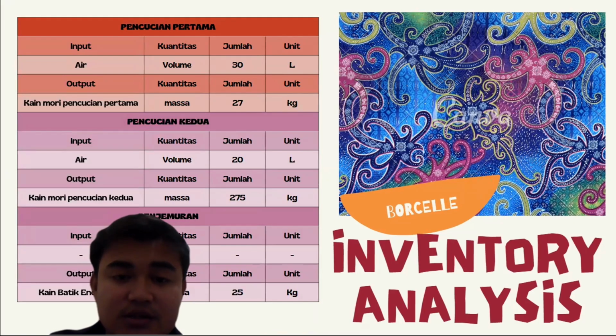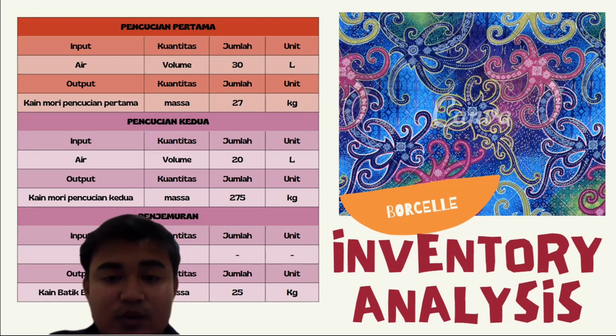Okay, this slide shows the life cycle inventory for the washing and drying stage. The first and second washing processes mainly consume water, while the drying process does not require additional material input. The final output is the finished batik encim fabric.